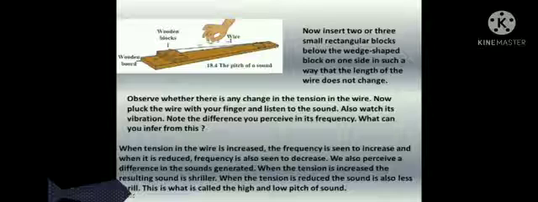When tension in the wire is increased, the frequency is seen to increase, and when it is reduced, the frequency is also seen to decrease. We also perceive a difference in the sounds generated. When the tension is increased, the resulting sound is shriller. When the tension is reduced, the sound is less shrill. This is what is called the high and the low pitch of sound.